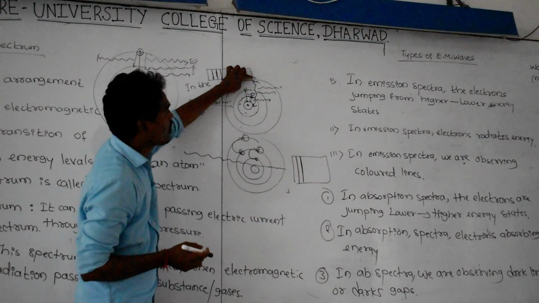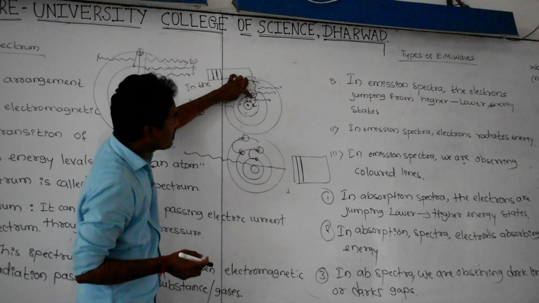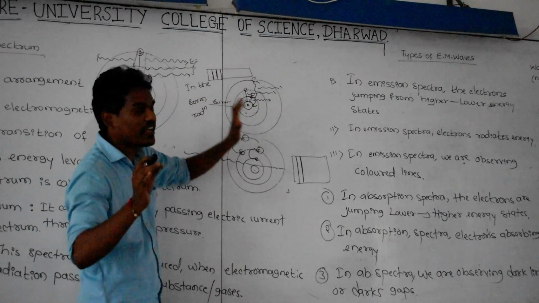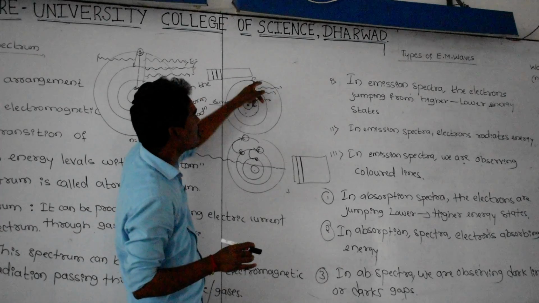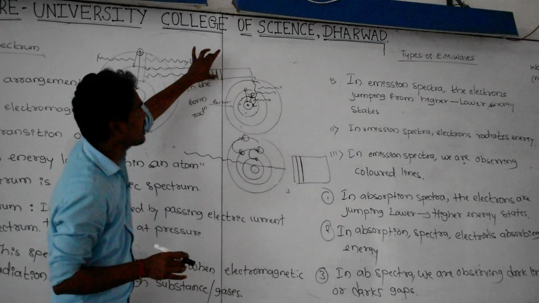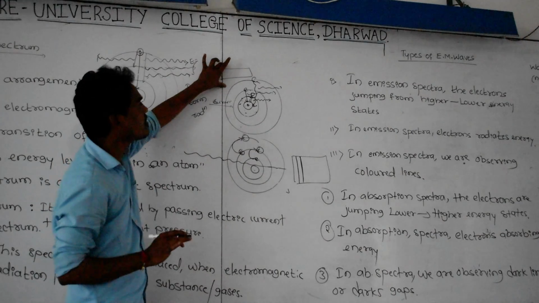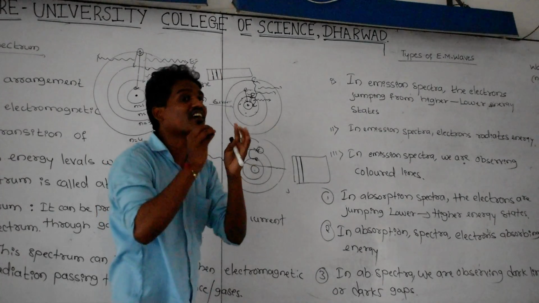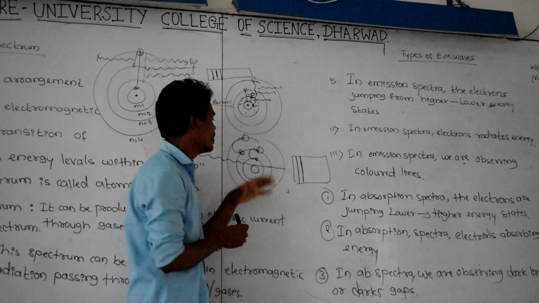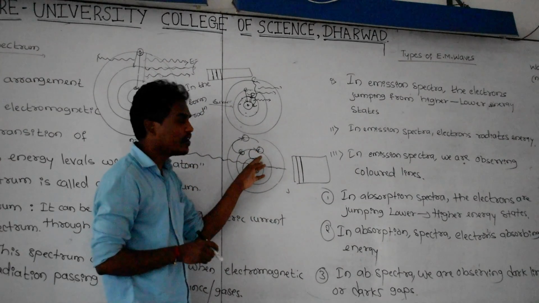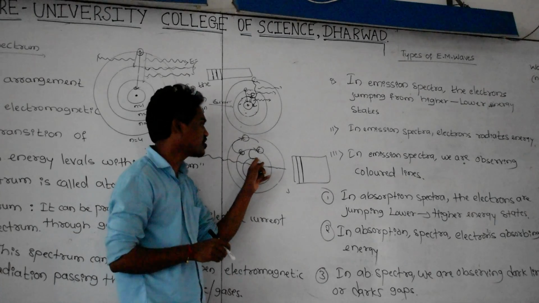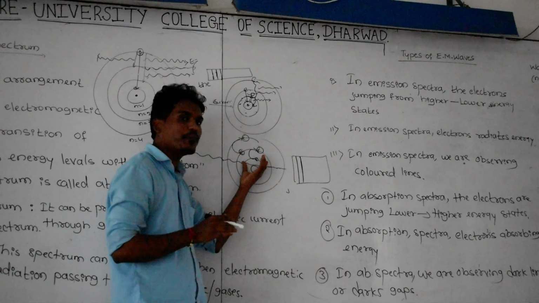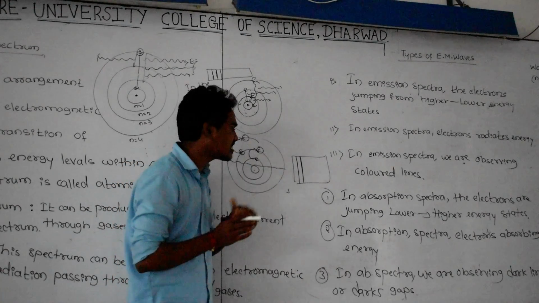Here, the electron is jumping from higher to lower, or higher to this state, or higher to this state. Generally, higher to lower, there is a transition of the electron. During a higher to lower transition, it emits different wavelengths. If you take it on the screen, the resulting spectrum is called the emission spectrum, and in this emission spectrum you are clearly observing the colored lines. And in absorption spectrum, the electron is jumping from lower state to higher state, first to second, or first to third, or first to fourth, or first to sixth, whatever it is. This is the jumping of the electron from lower energy state to higher energy state.